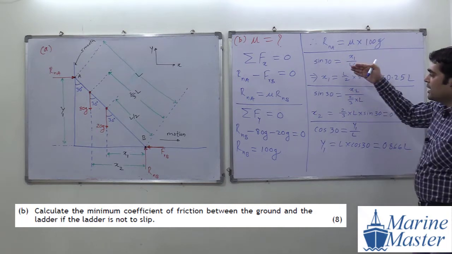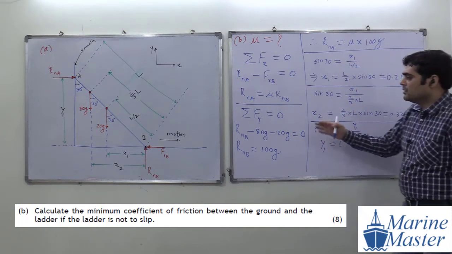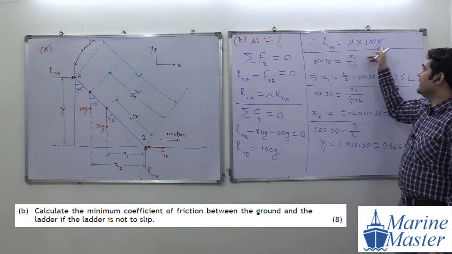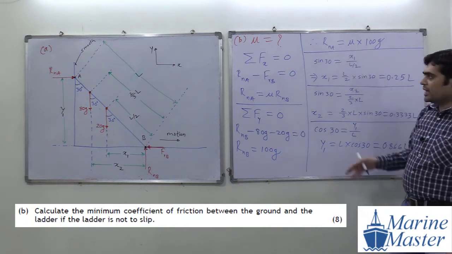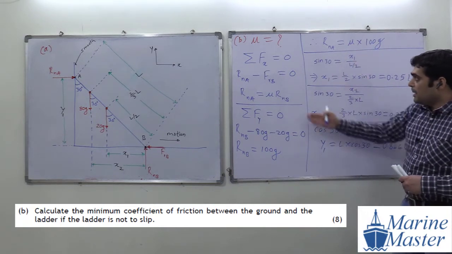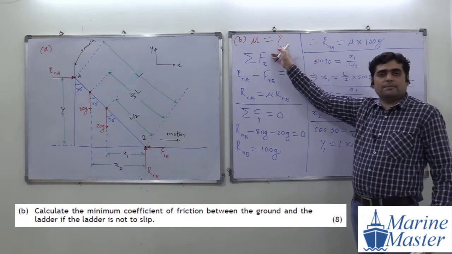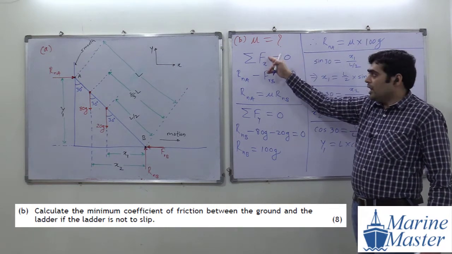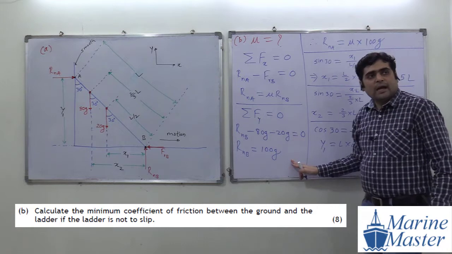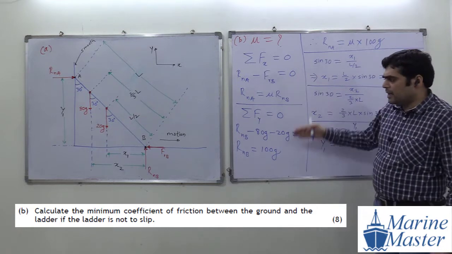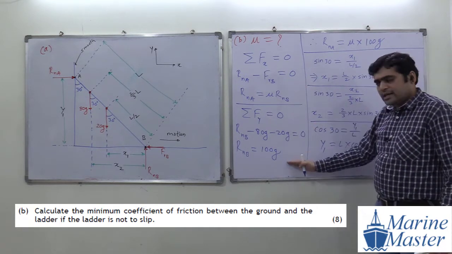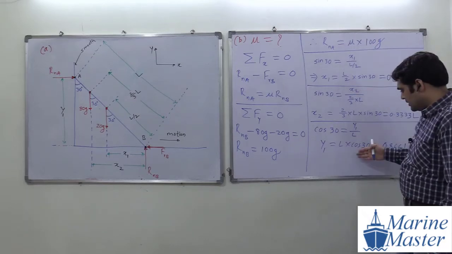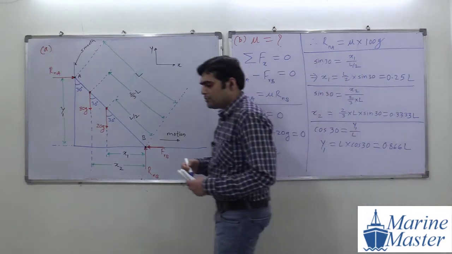So we got x1, x2, y1. We got RNA in terms of mu. Please everyone write down this one by one. First of all, write the target of our B part, which is mu. Then write down the rest one by one, everyone, please write down properly.